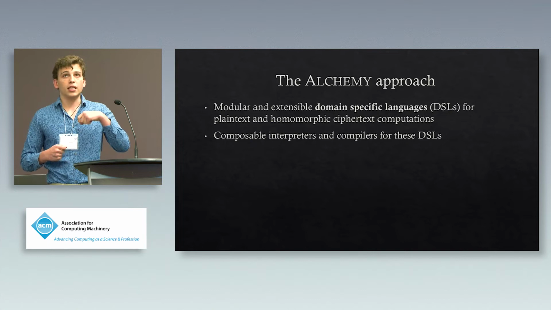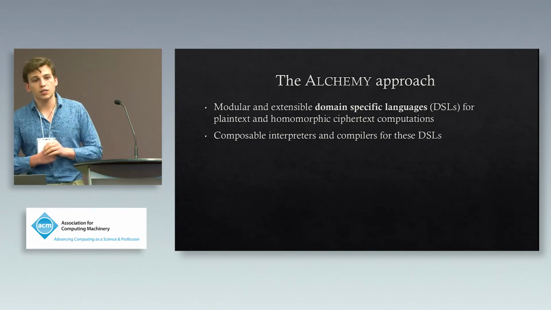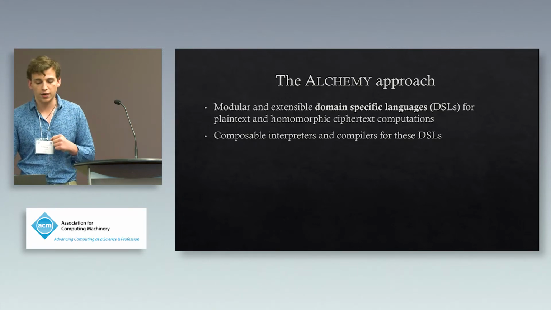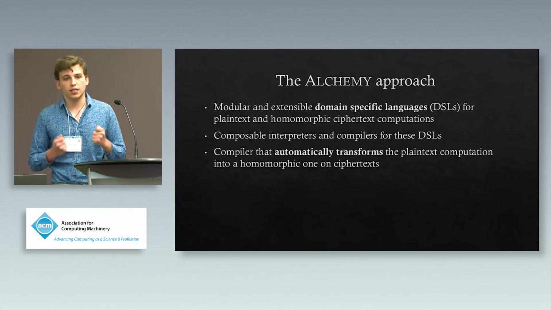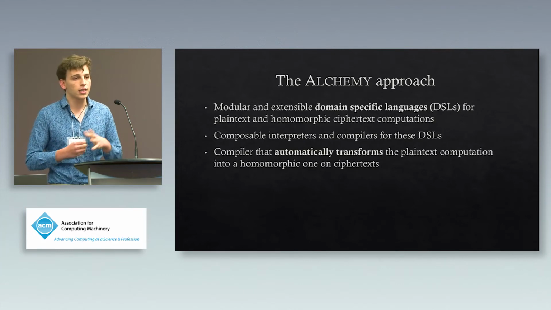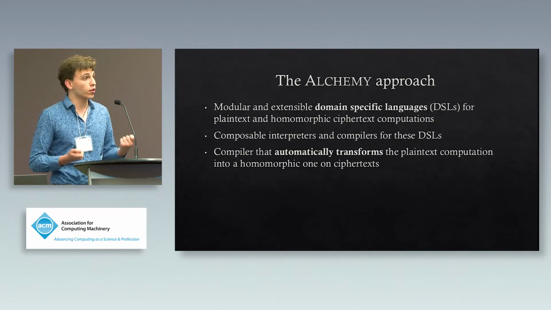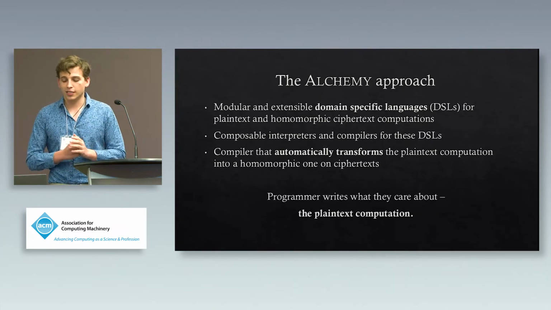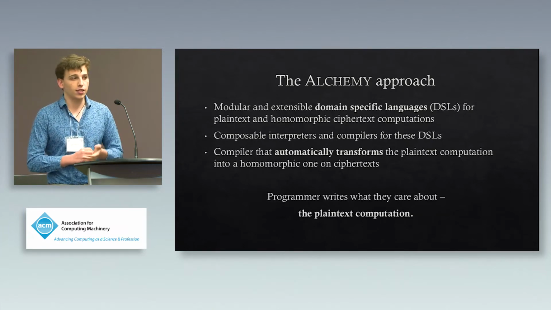Each of these DSLs can be fed to one of many interpreters, many of which compose together. The heart of ALCHEMY is a compiler that transforms plaintext computations into homomorphic ones, taking care of most of the grunge work that we mentioned earlier. The ultimate result is that the programmer can write what they care about, which is the plaintext computation.